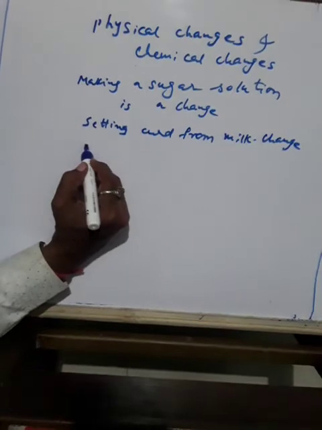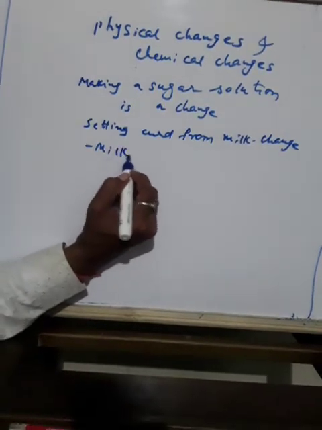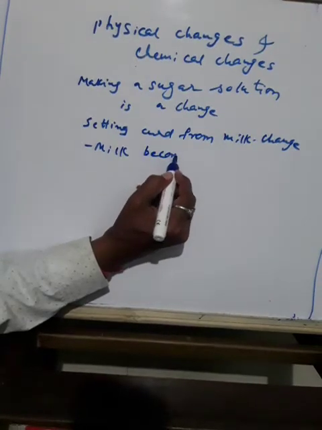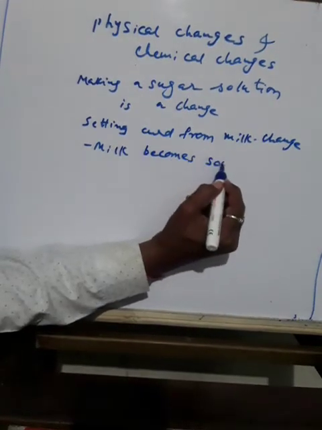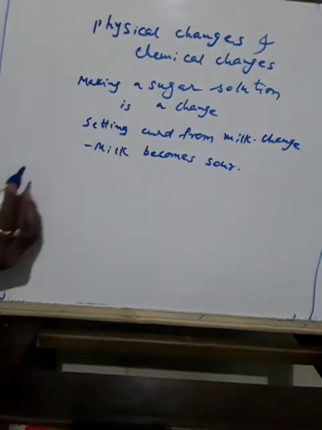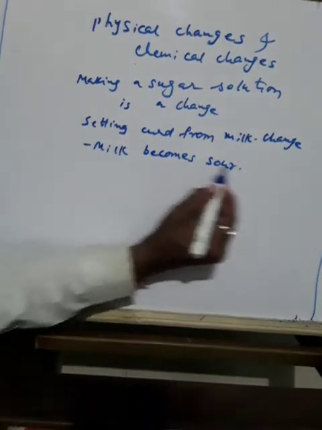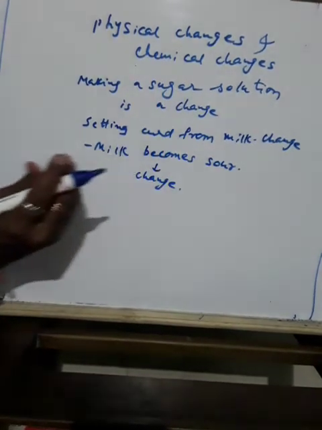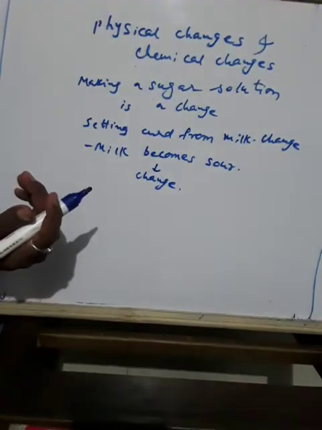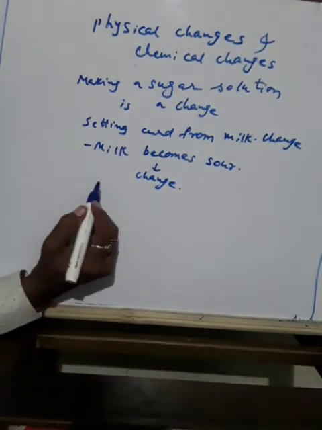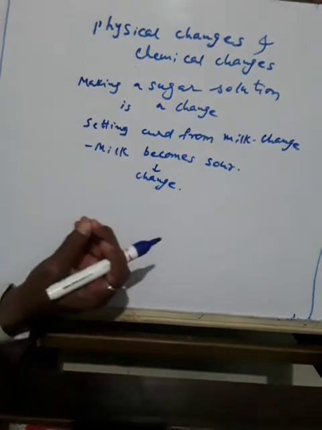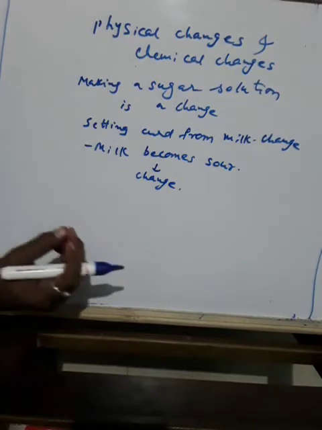Sometimes milk becomes sour. If we keep it without boiling, the milk becomes sour. So this souring of milk is also a type of change. Stretching a rubber band also represents a change. Suppose you have a rubber band, just stretching it is a change.